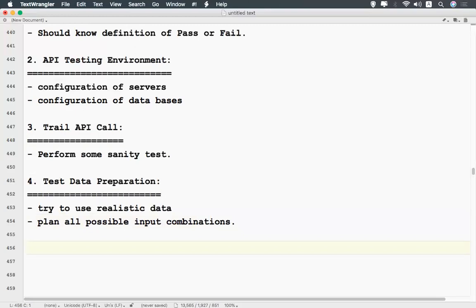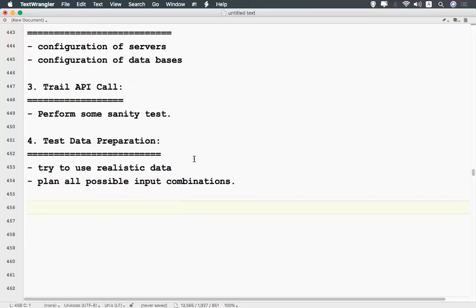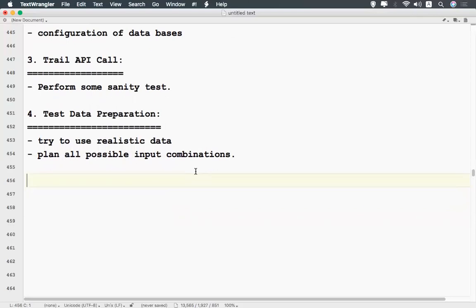If you want to test, you'll have different kinds of combinations, right? So plan before testing, instead of on the fly. While in the requirement phase, or while you are writing the test cases, when you understand the requirement properly and you know the environment properly, what to test, what the server is, what the database is, then you can prepare the test data effectively. If your test data is effective enough, then just executing these test cases means you are done testing your API properly.